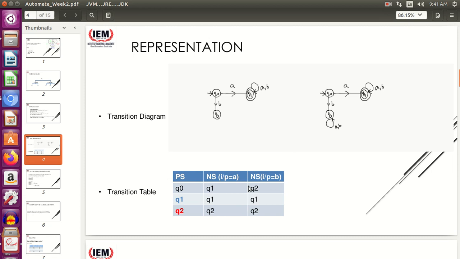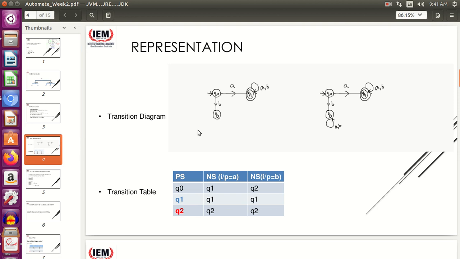Next, representation. Once we are learning about a new automata, we should always know how we represent the machine or the automata. There are two popular methods of representing an automata. One is a transition diagram and one is a transition table. So, let's start with the transition diagram.